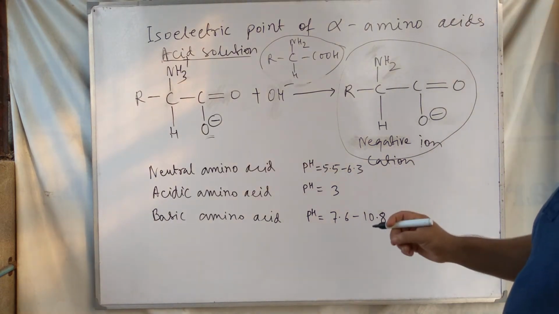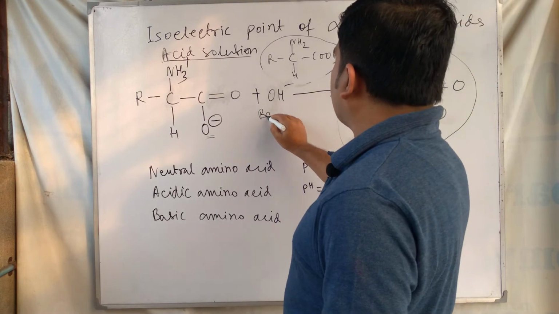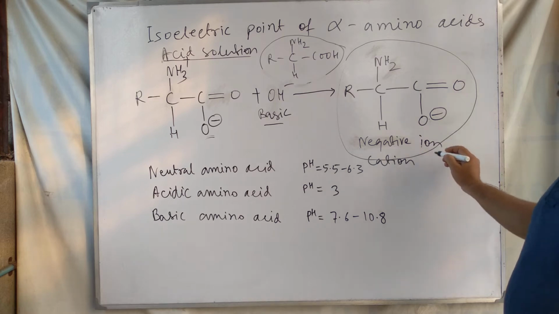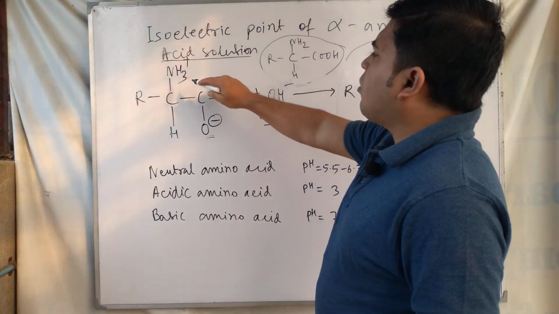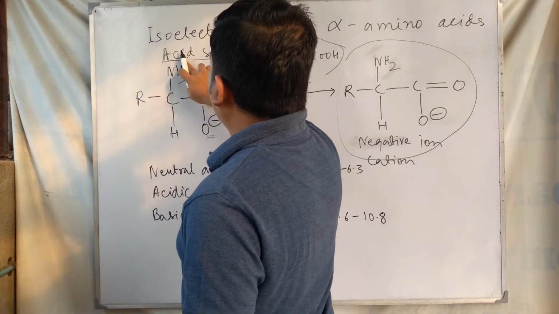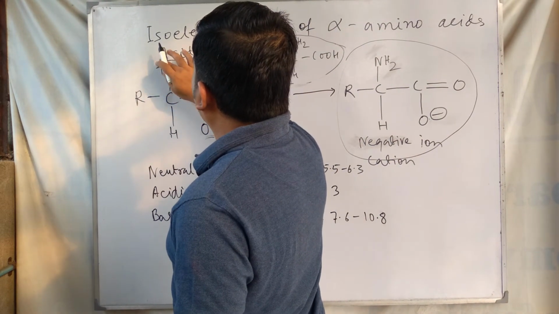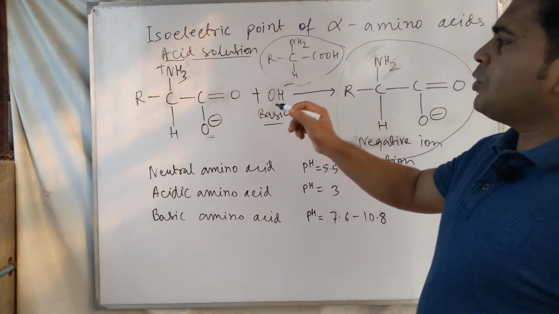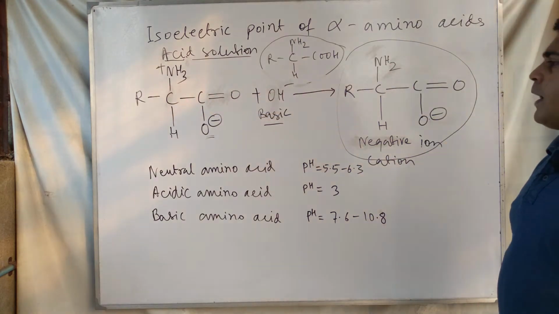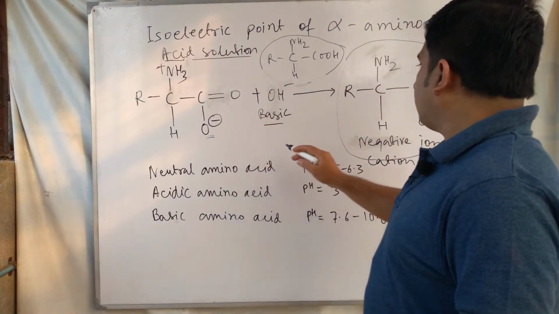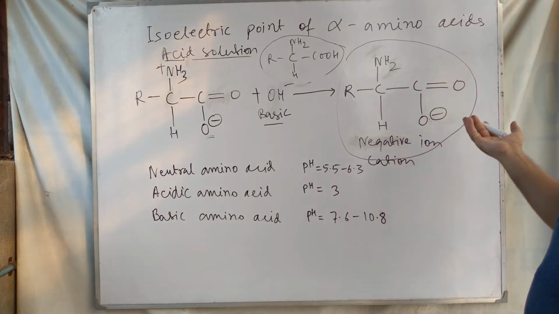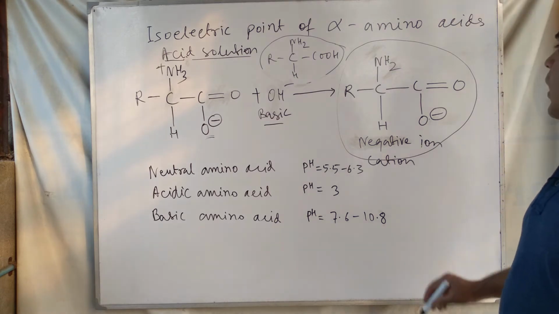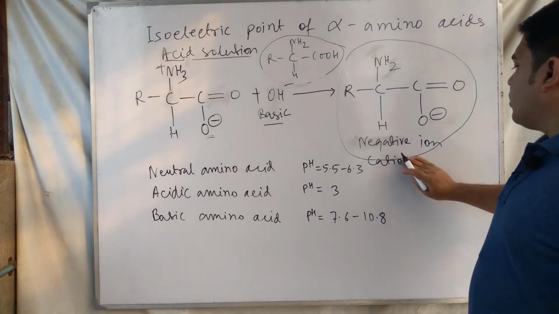So the amino acid in basic solution or basic medium changes to a negative charge ion, because the NH3 plus ammonium substituent changes to NH2, and the COO minus stays in COO minus form. So in basic solution the amino acid forms a negative ion or anion.